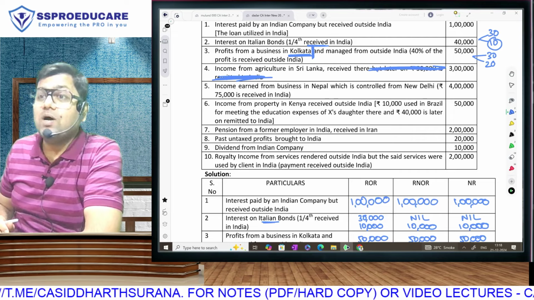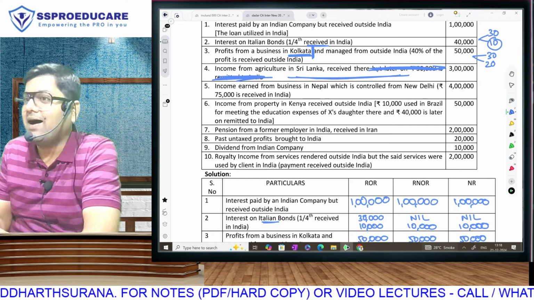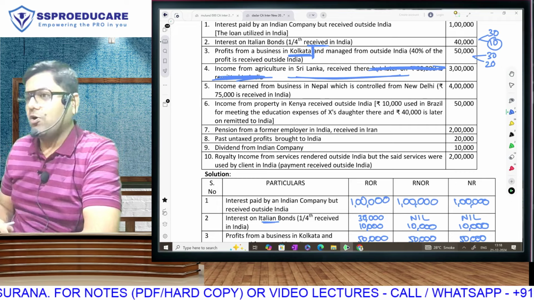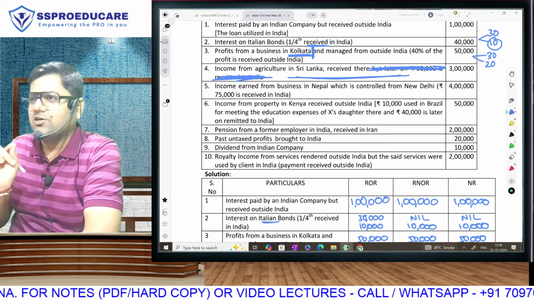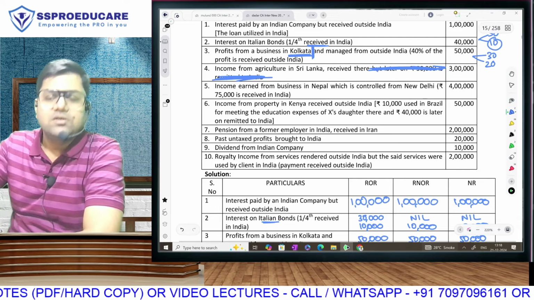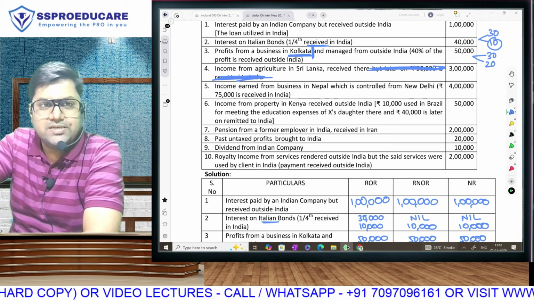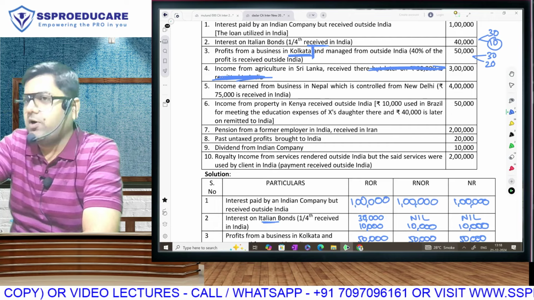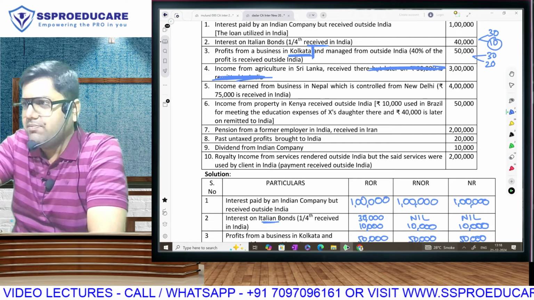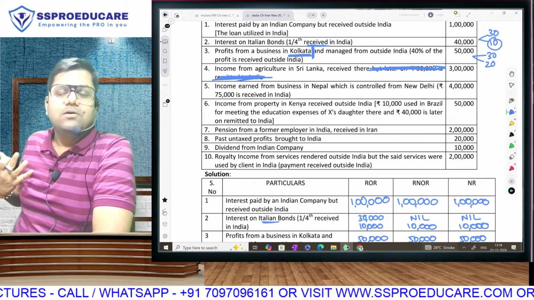For our NOR, we will check one more thing. If there is a line written that this agriculture was being controlled from India, then our NOR also will pay tax. But non-resident definitely will not pay tax. And they have not written control from India, so our NOR will also not pay tax. So right now the conclusion is, is it Indian income or foreign income? Because Sri Lanka is outside India and money is received there, it is foreign income. And if it is foreign income, only ROR will pay tax. Wait. Sir, but you have taught us that agriculture income is. I will clarify that. That is what you were thinking since